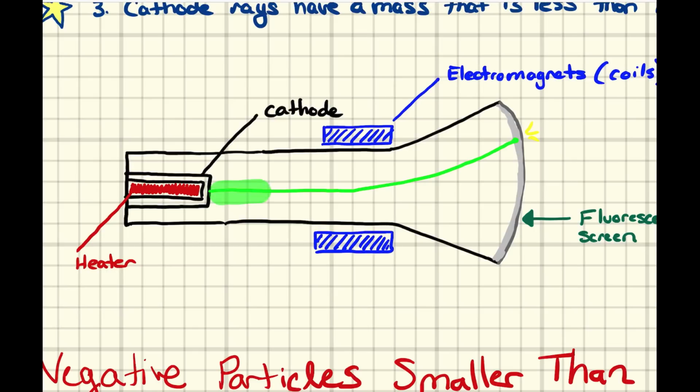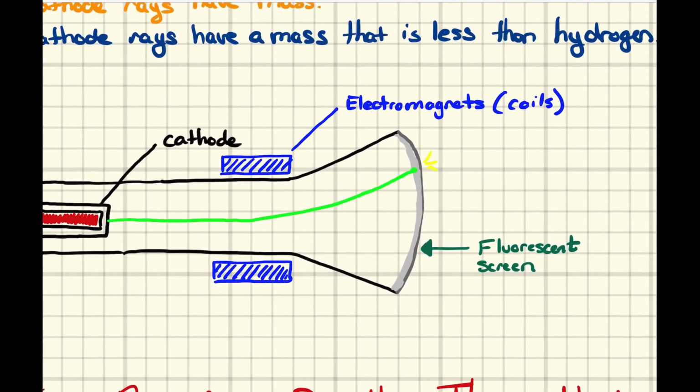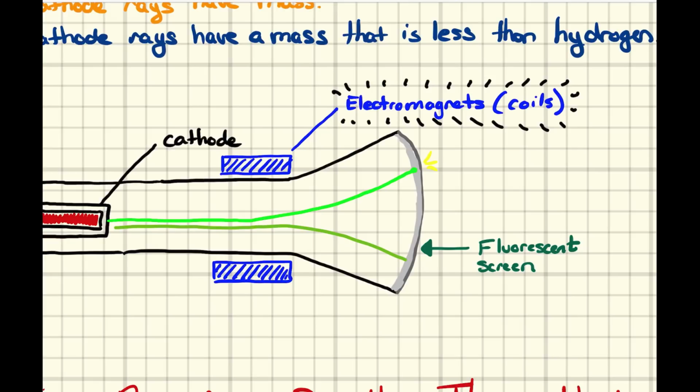And when this beam was there, it could be bent, and it was bent by these crazy strong electromagnets. These electromagnets could, depending on the way that you turn them on or off, or switch their polarity, (magnets have a north and south pole), bend this beam either up or down. And so you could actually change where the beam was going.